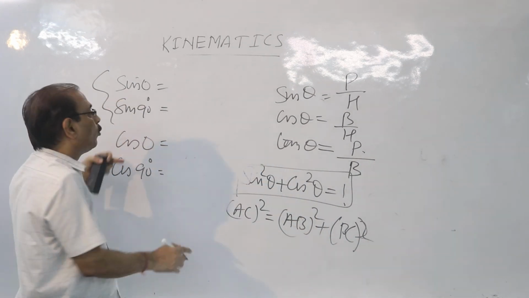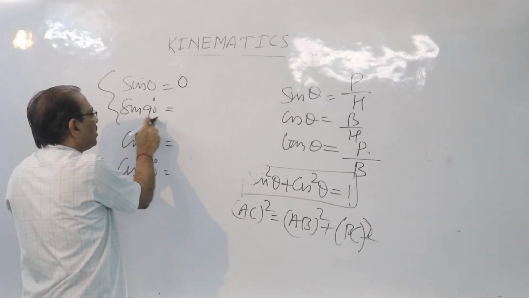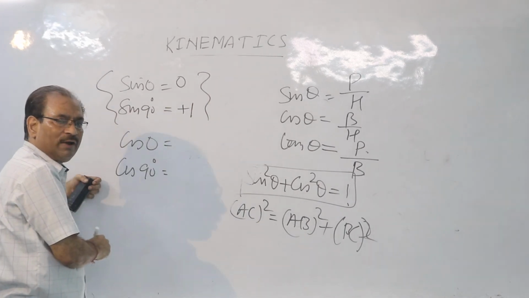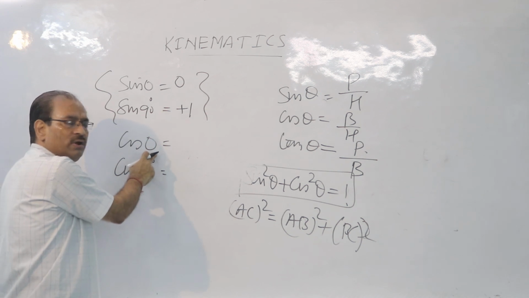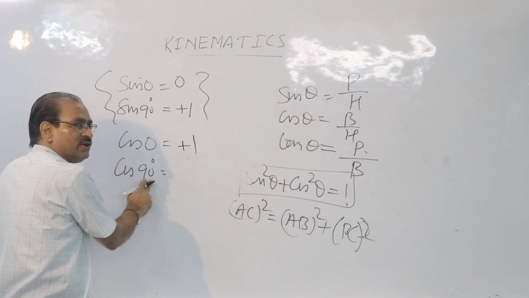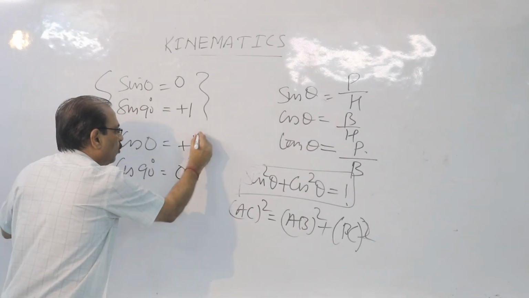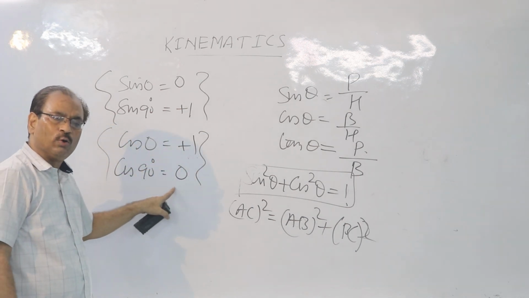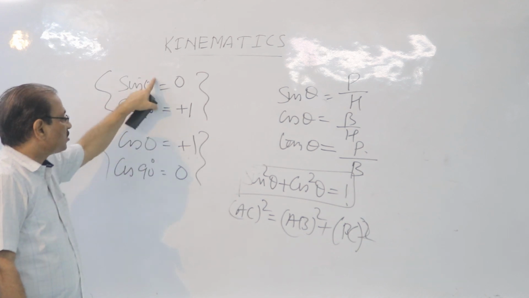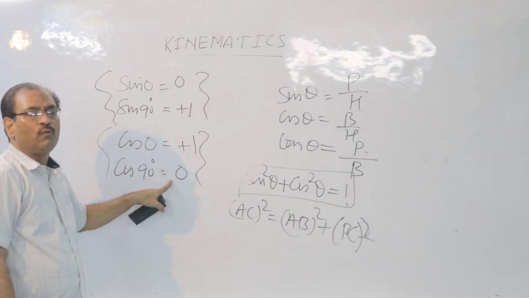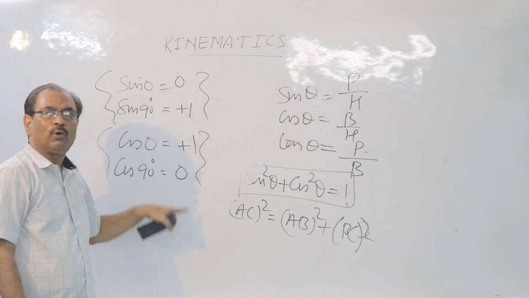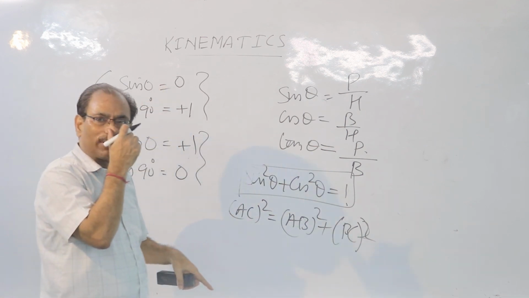Children, sine 0 is always equal to 0 and sine 90 is equal to plus 1. Remember it forever. And cos 0 is plus 1 and cos 90 is supposed to be 0 forever. So these things you are supposed to remember forever. Alright? Let us come to another important thing now.